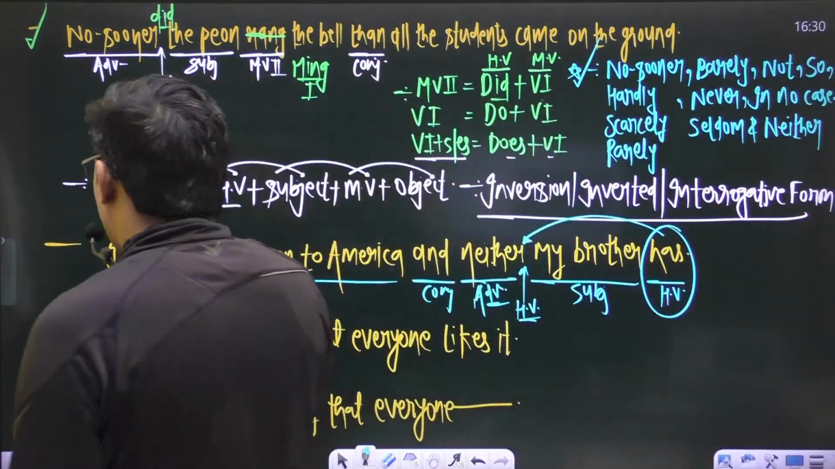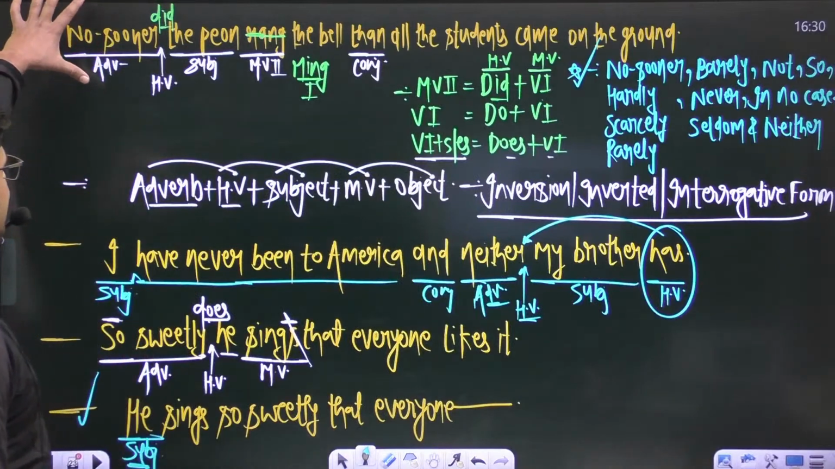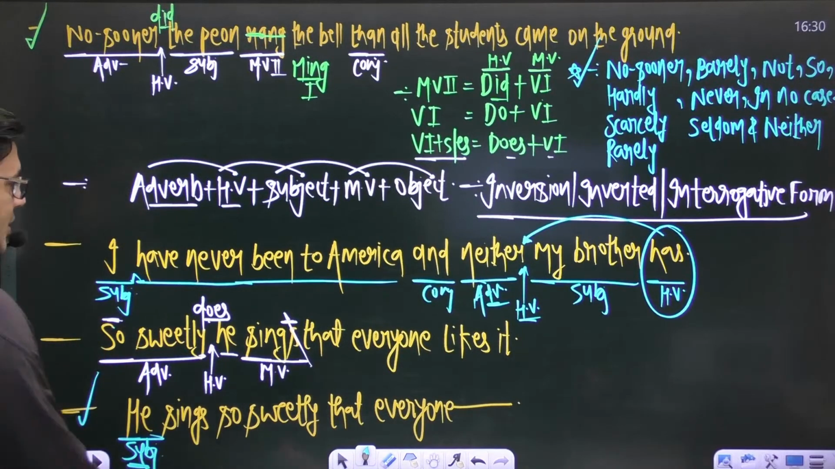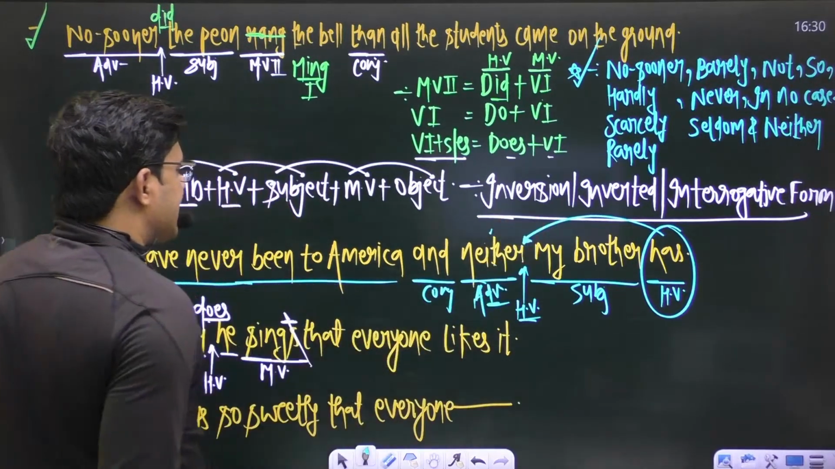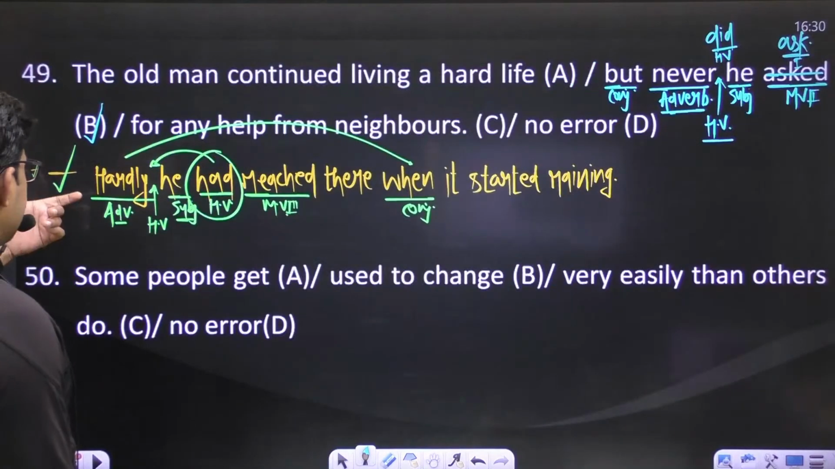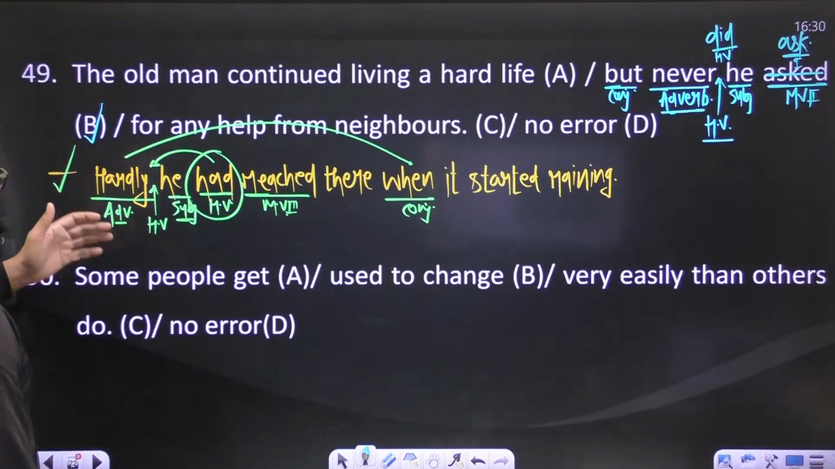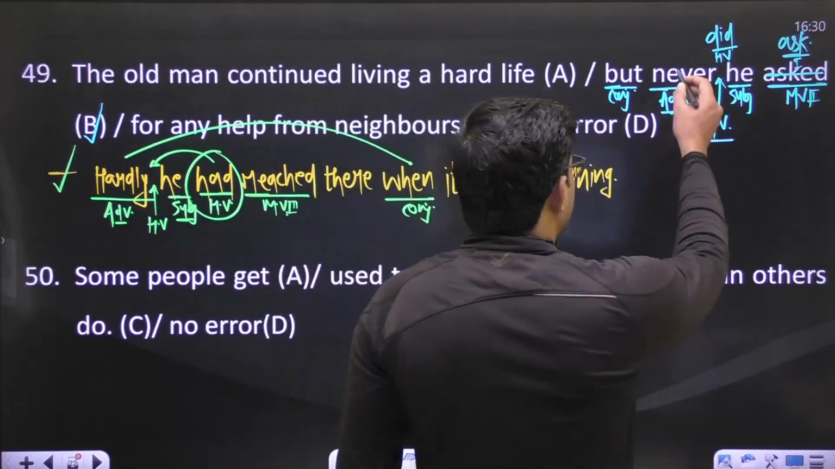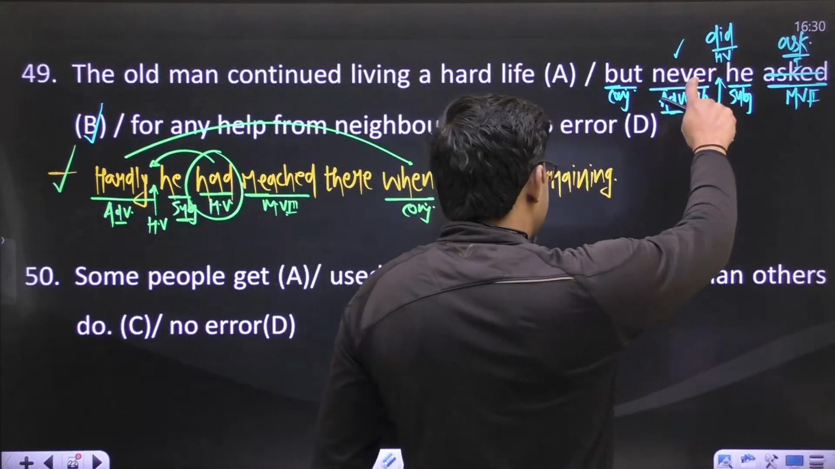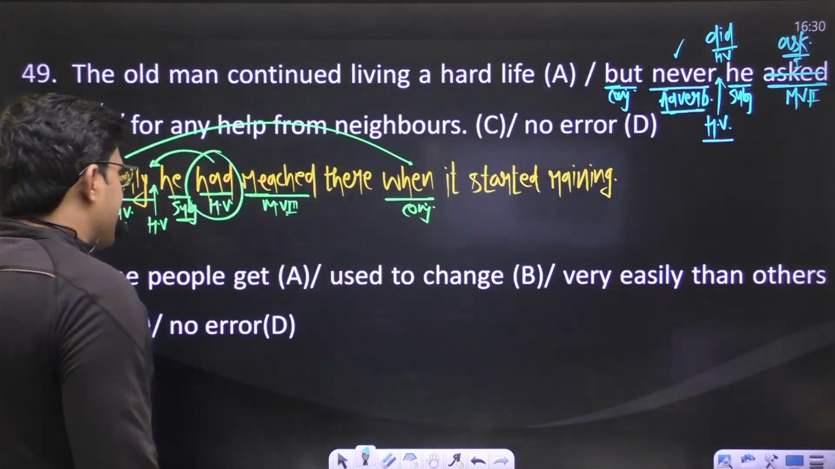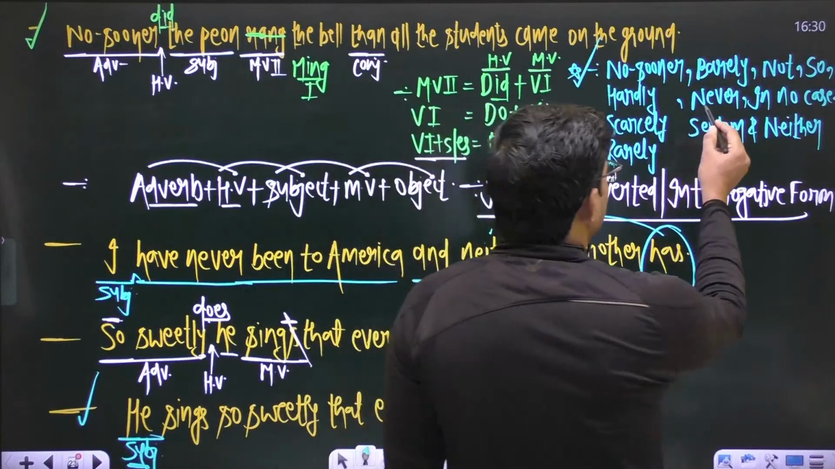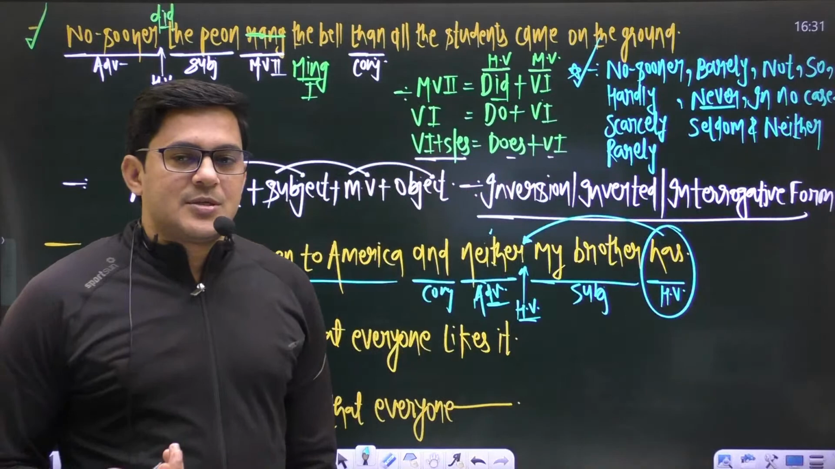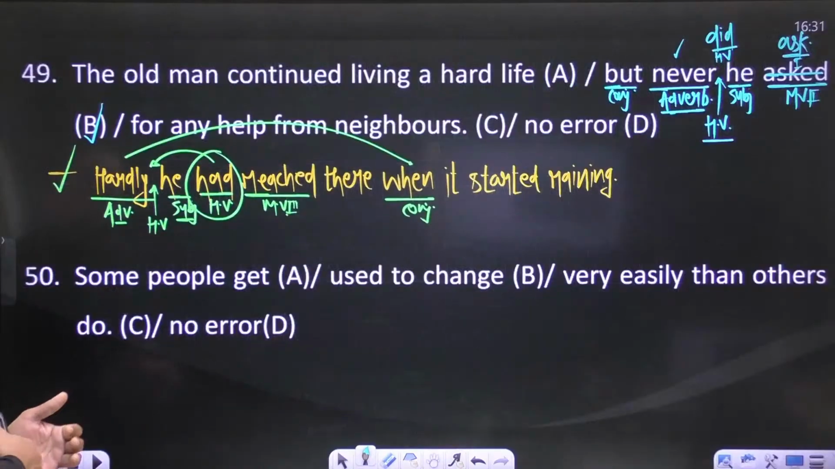So all the sentences you have, if a sentence starts with an adverb like no sooner, so sweetly, so, neither, or hardly, right? So you have to maintain inversion. So same thing, never is also one out of those adverbs which demand inversion. So move to the next sentence now.